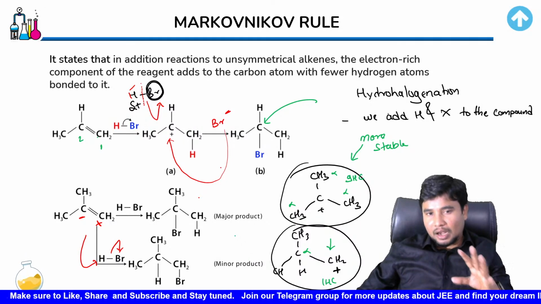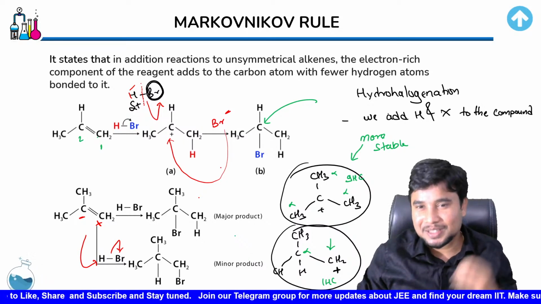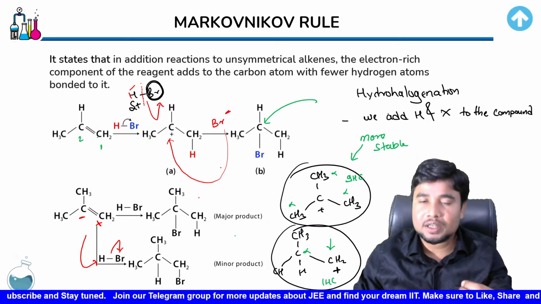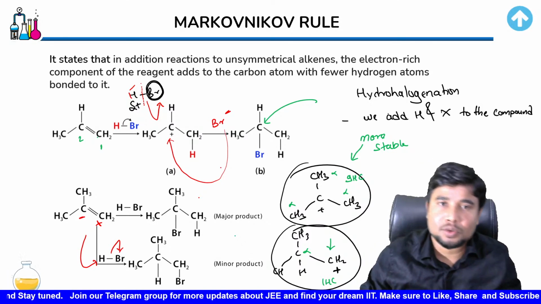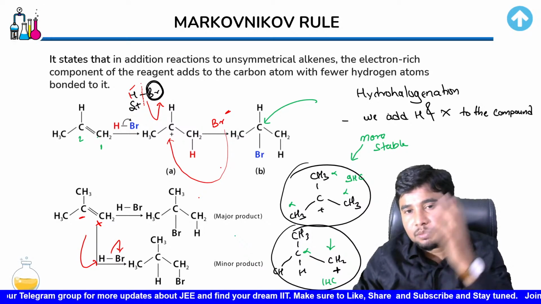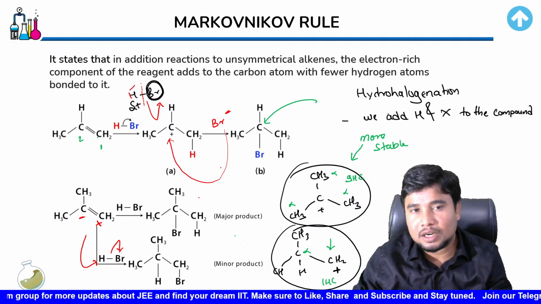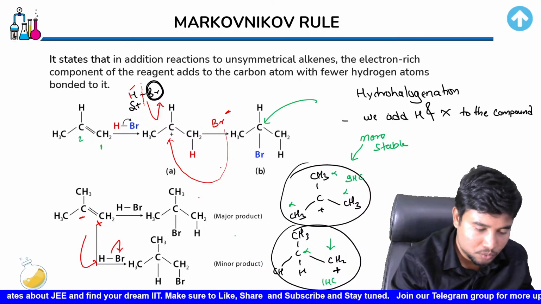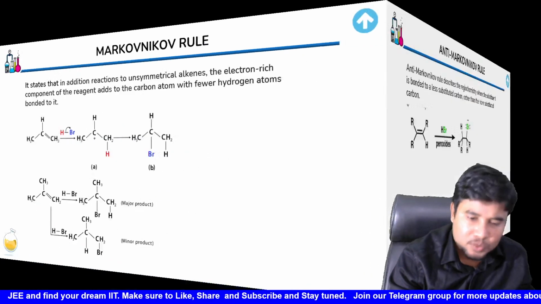So always remember that you could use that trick as well. But I don't suggest you use the trick. Just remember the idea: find the more stable carbocation. Wherever it is, that is going to give you the major product. Okay. So this rule, of having the bromine or halogen attached over the carbon having fewer hydrogens, is called the Markovnikov rule. Okay. So that is also done now.